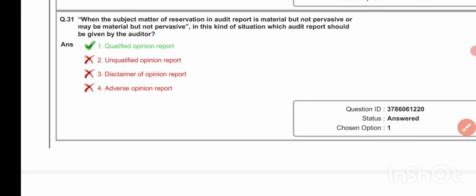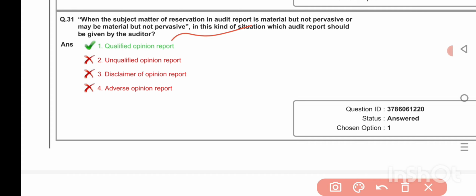When the subject matter of reservation in an audit report is material but not pervasive, or may be material but not pervasive, in this kind of situation, which audit report should be given by the auditor? Qualified opinion report.